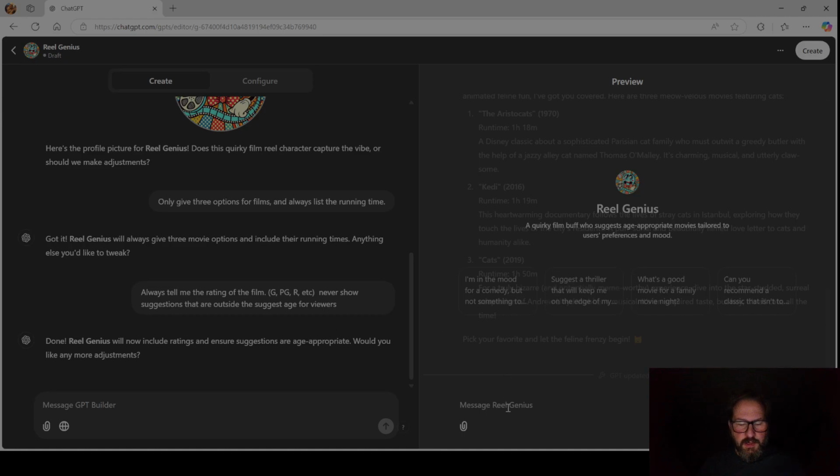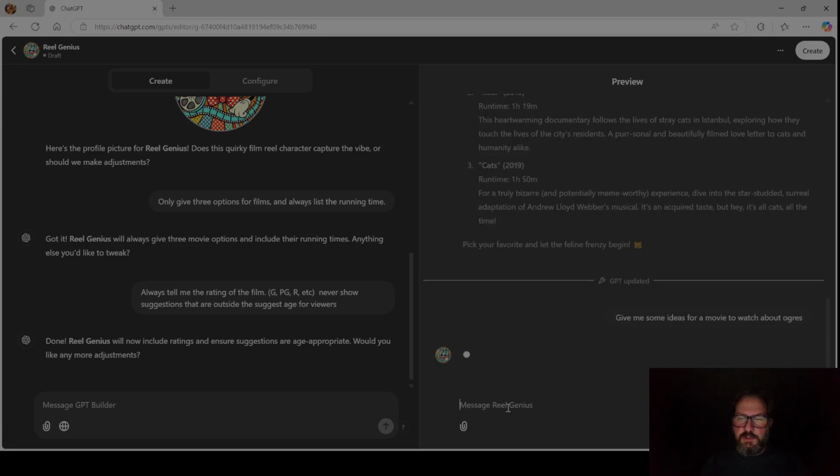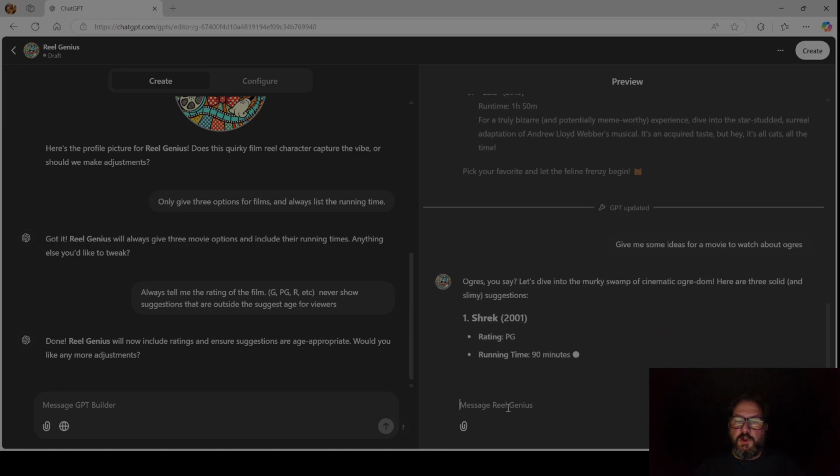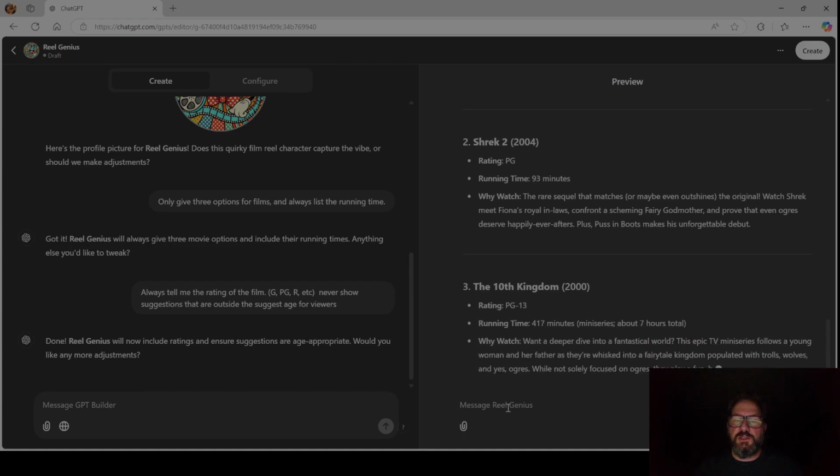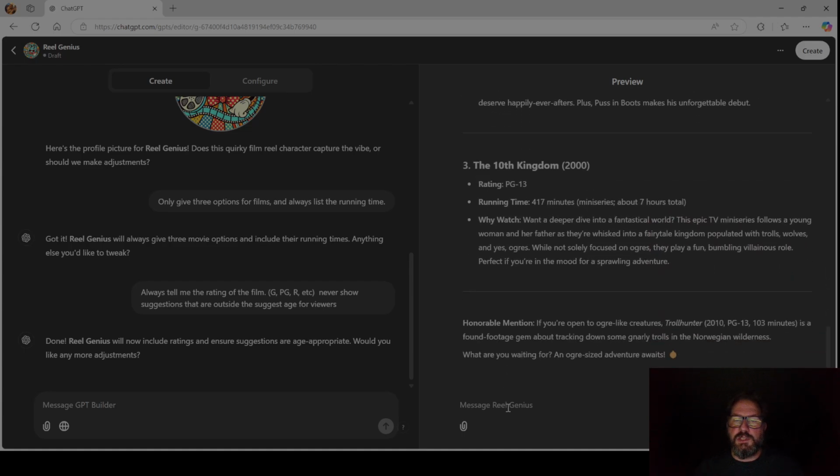Let's try it out here. Give me some ideas for a movie to watch about ogres. Ogres, you say? Let's dive into Murky Swamp. Okay, Shrek, it tells me the age. 10th Kingdom, PG-13. Honorable mention, if you're open to ogre-like creatures, Troll Hunter. That was actually really good, Troll Hunter. 2010. Yeah, that's cool.